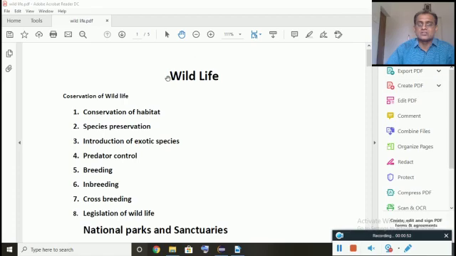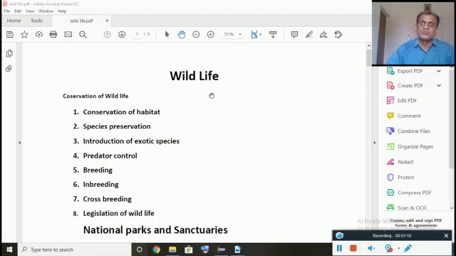So all this constitutes wildlife. In simple meaning, the forest, the plants and the animals which are naturally living is nothing but wildlife.